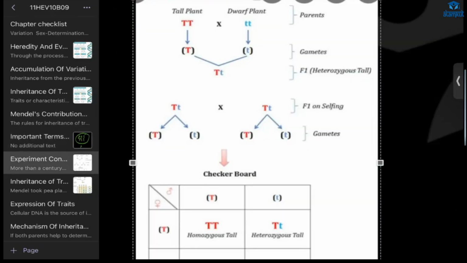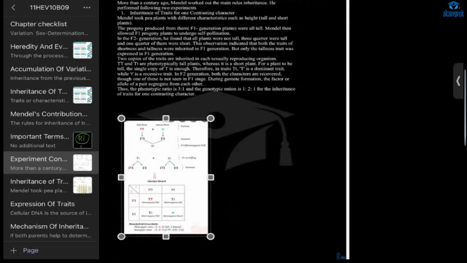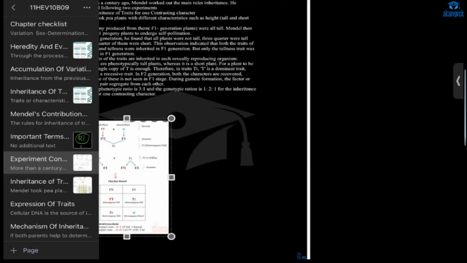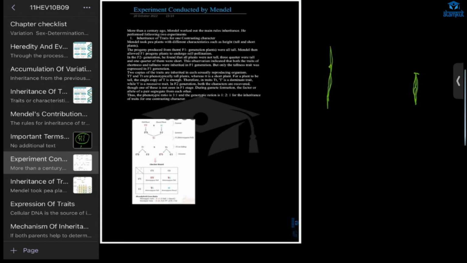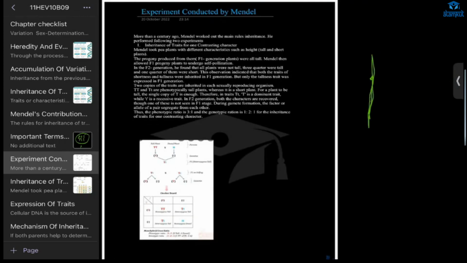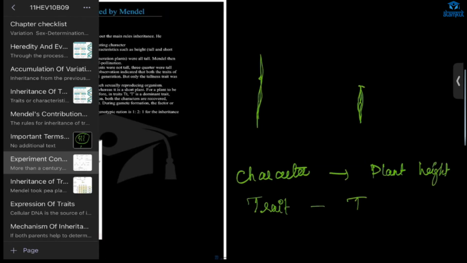Now the experiment conducted by Mendel. What he did, he saw pea plants. There were tall pea plants and short, dwarf pea plants. So he thought, why not cross both of them and see what happens. First he took plant height. First character, plant height, and the trait will be tall or dwarf.